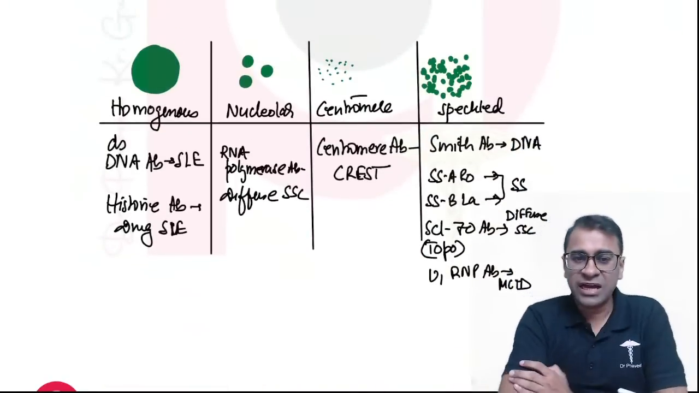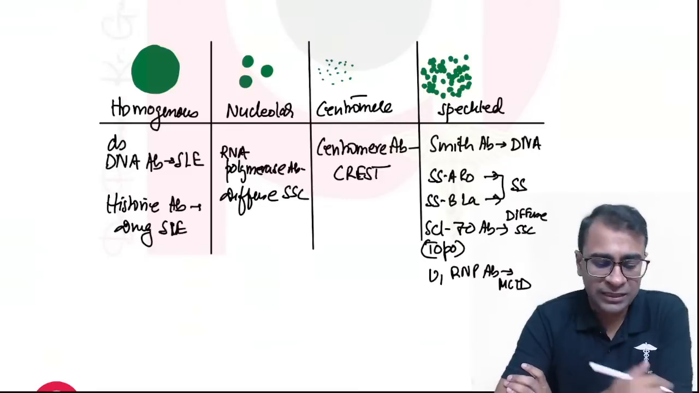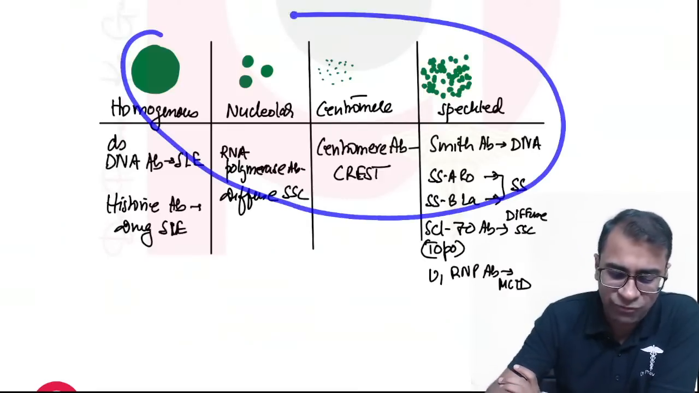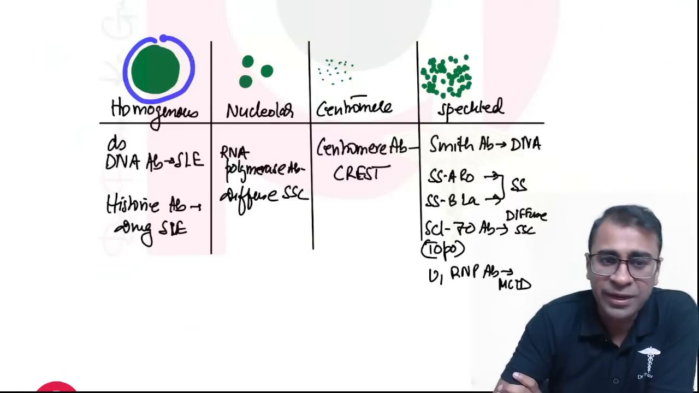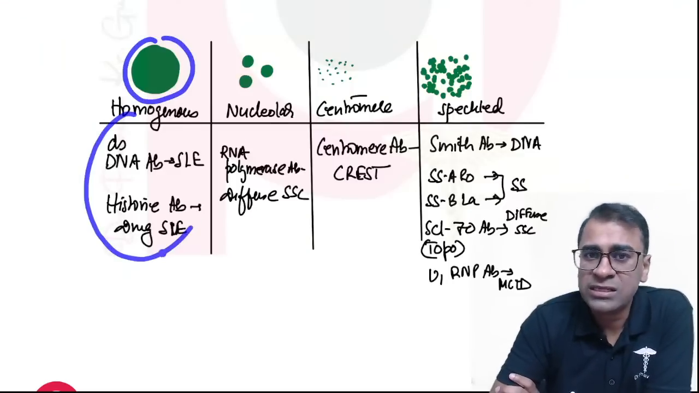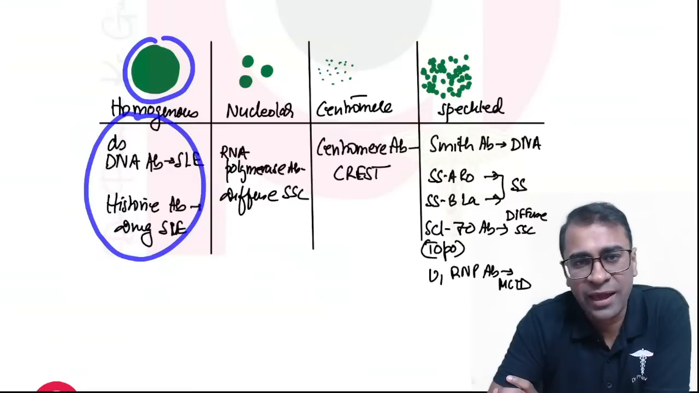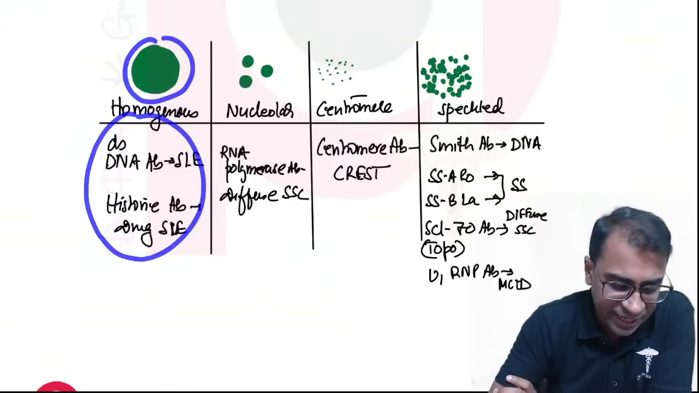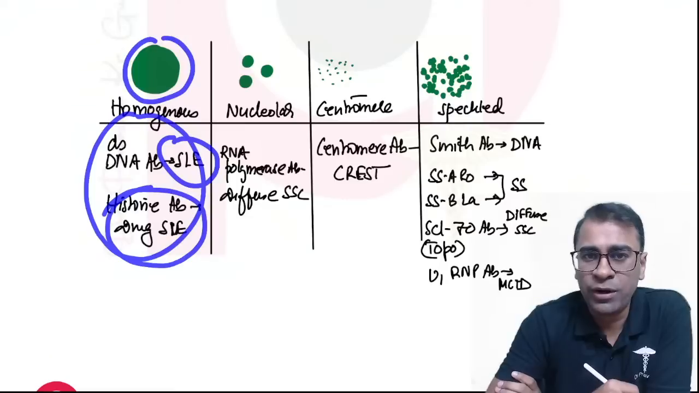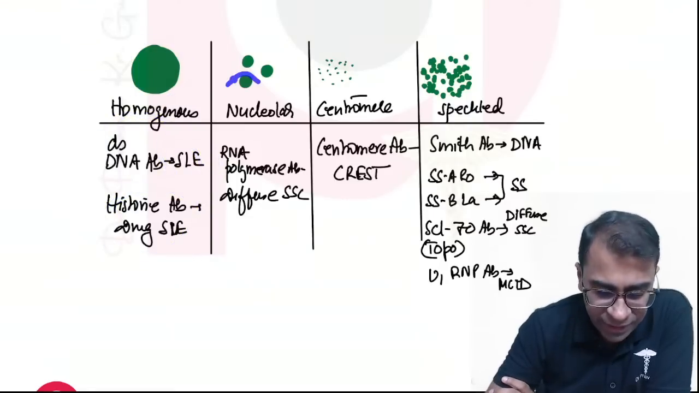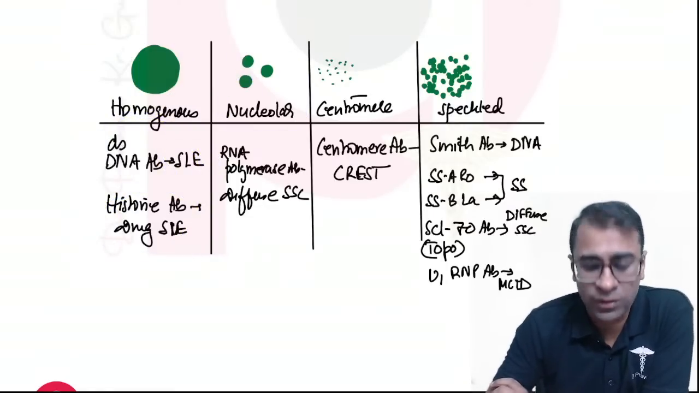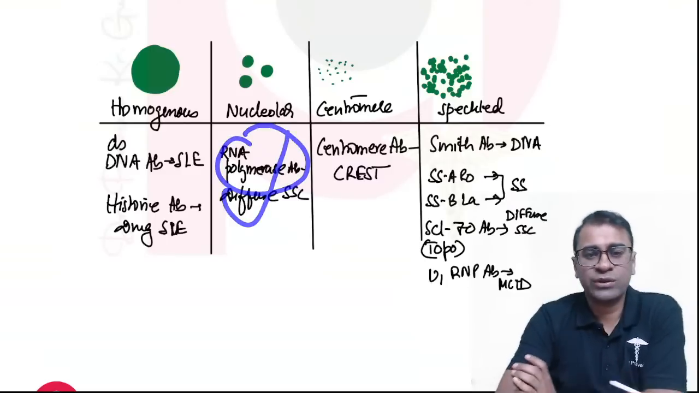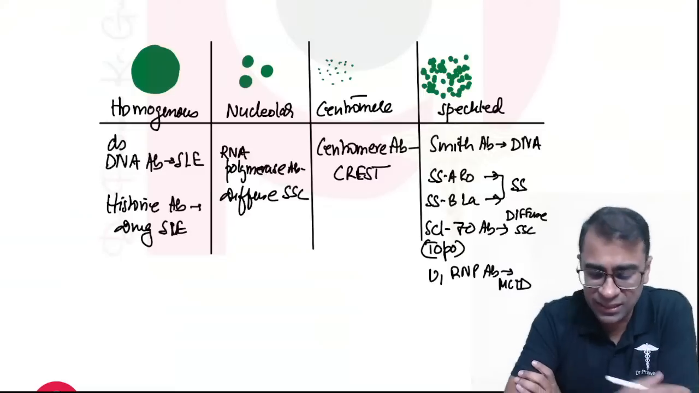This is again a probable question from the immune system. The various types of IF pattern. If there is a complete green pattern, it's a homogeneous pattern seen with dsDNA antibody and histone antibody. dsDNA antibody in SLE, histone antibody in drug-induced SLE. Nuclear pattern, because nucleoli has what? RNA polymerase, and so the antibody is diffuse SSc.